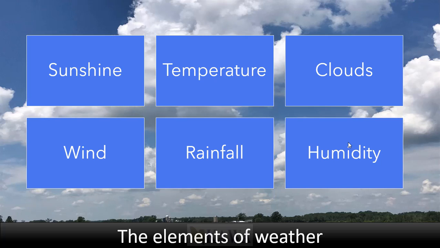Let's look at them one by one: sunshine, temperature, clouds, wind, rainfall, and humidity. Don't worry, just know them. We shall look at each one of them, and I have some videos prepared for you in another package. When you have understood the elements of weather, you will watch some videos.